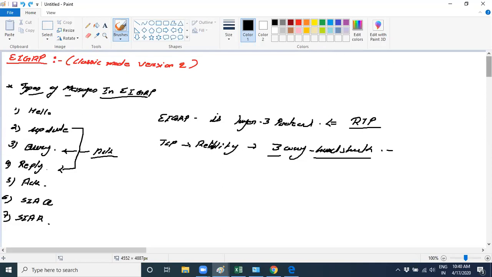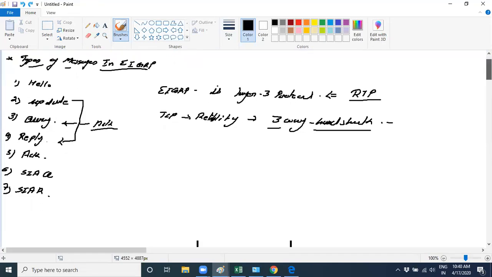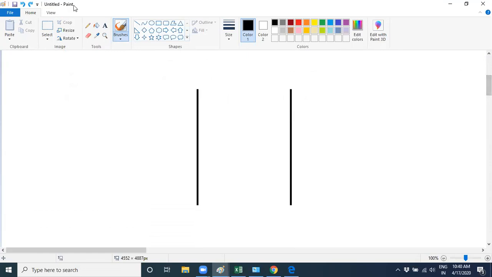ICMP works at layer 3. For example, when you try to ping and you're not able to reach the destination, it will generate an error message back to the source. There are different types of errors, ICMP error codes: echo reply, destination unreachable, destination net unreachable, TTL expired, like that. Now you got my point. It provides no reliability.